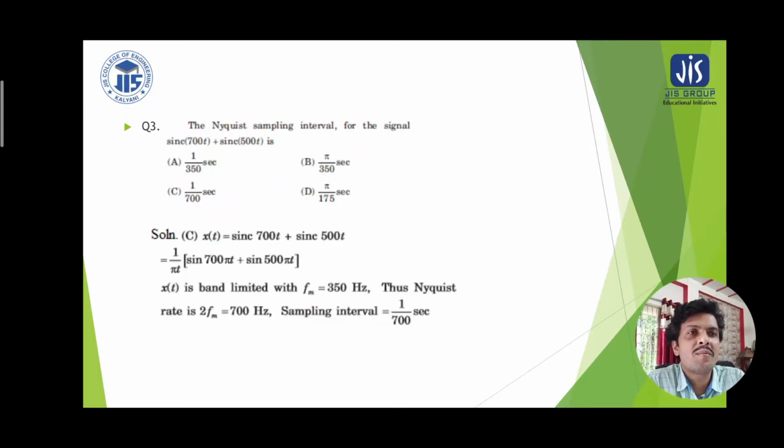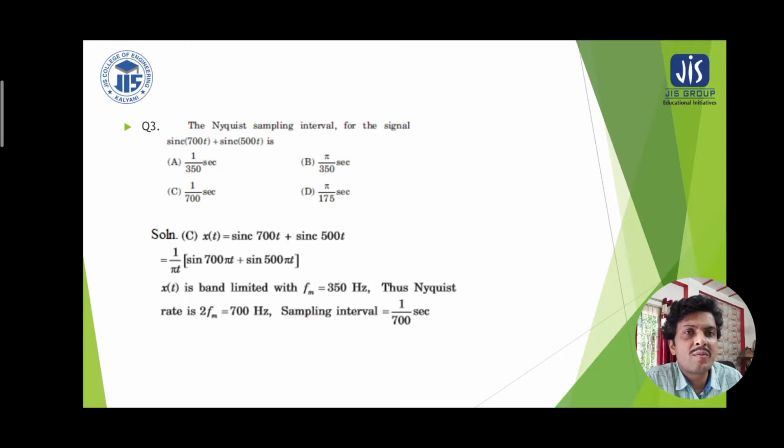Here is another problem, that is the third problem. The Nyquist sampling interval for the signal sinc 700t plus sinc 500t is which one? 1 by 350 second, 5 by 350 second, 1 by 700 second, or 5 by 175 second.